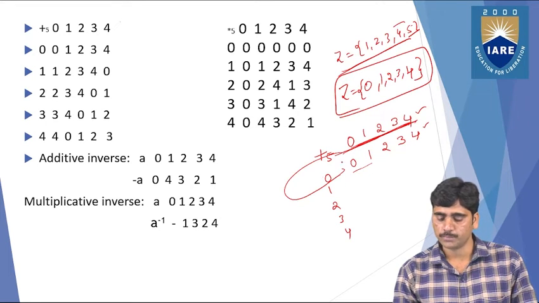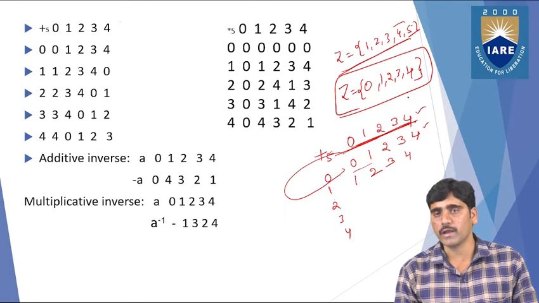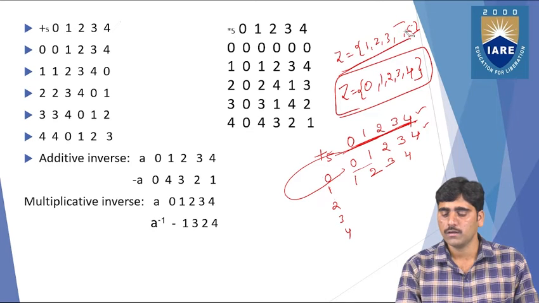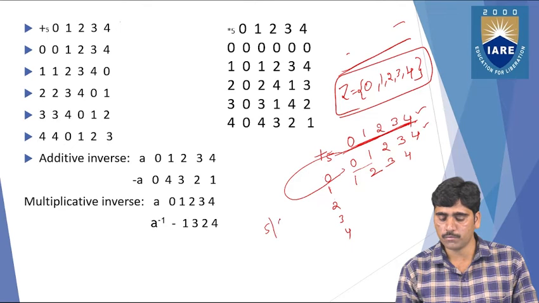And we'll go for the next one. 1 plus 0 equals 1, 1 plus 1 equals 2, 1 plus 2 equals 3, 1 plus 3 equals 4, and 1 plus 4 equals 5. But we do not have the element 5 in the set. So what we need to do is perform the additive modulo operation. 5 divided by 5, you will get the remainder 0.